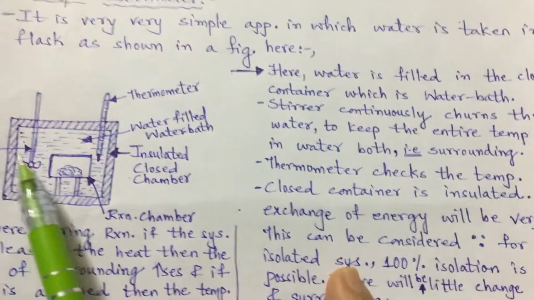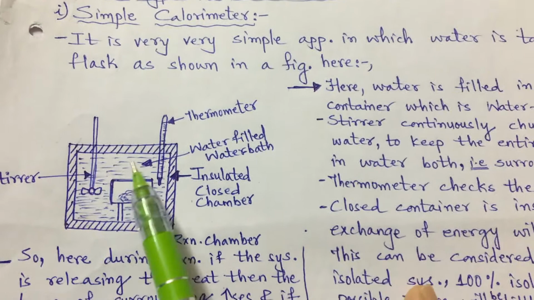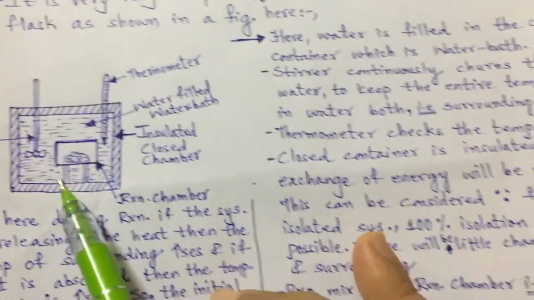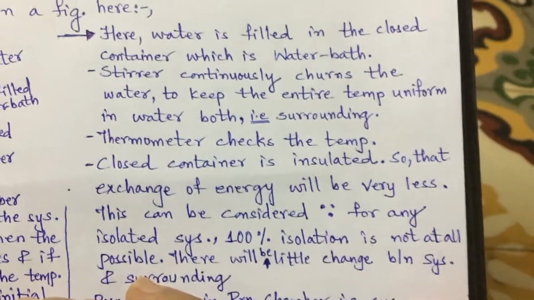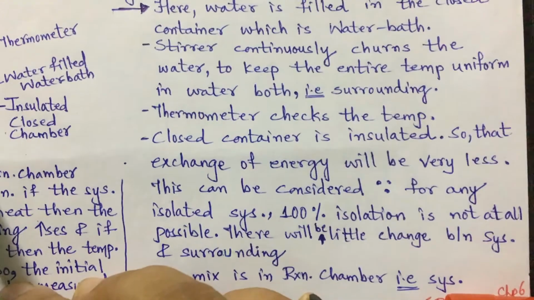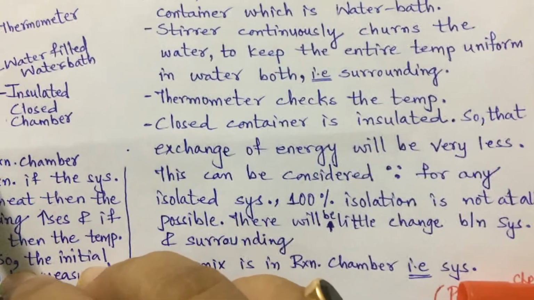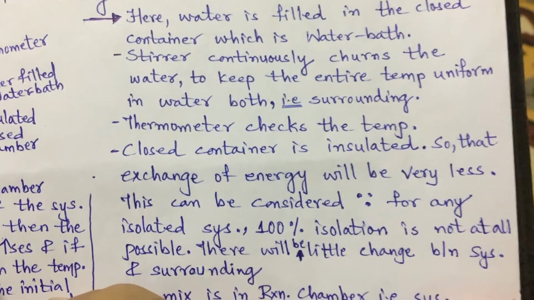That is the surrounding. Why surrounding? Because the reaction chamber is here, so the surrounding temperature will remain uniform. The thermometer checks the temperature. The closed container is insulated. Why insulated? So the exchange of energy will be very little. Why do I say very little?